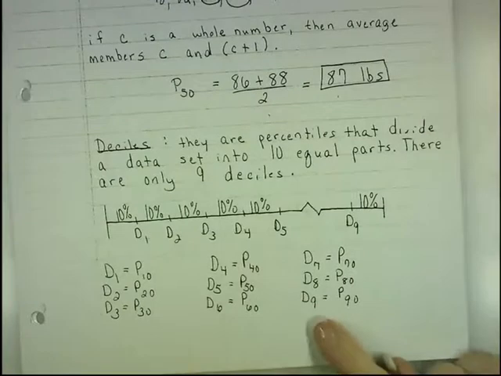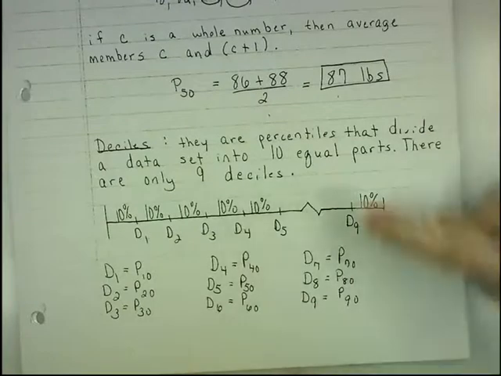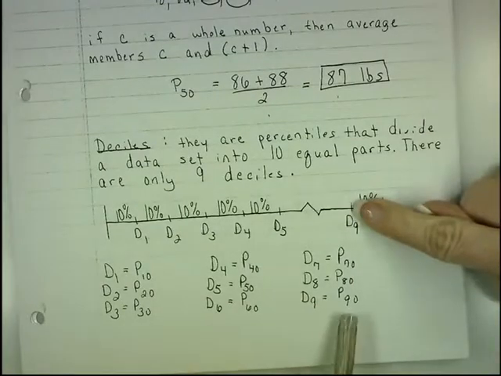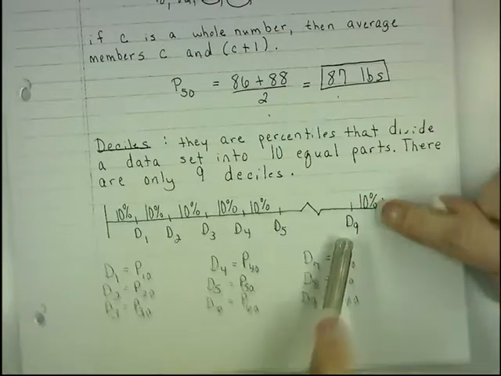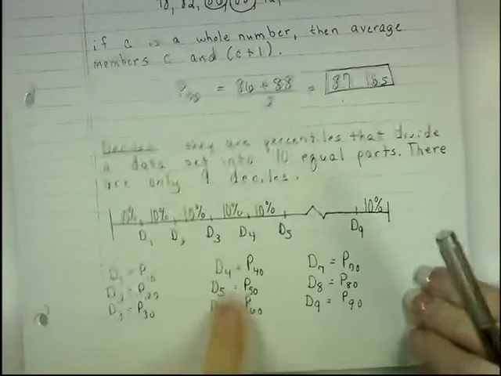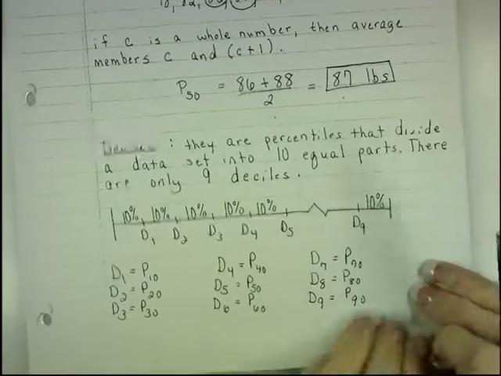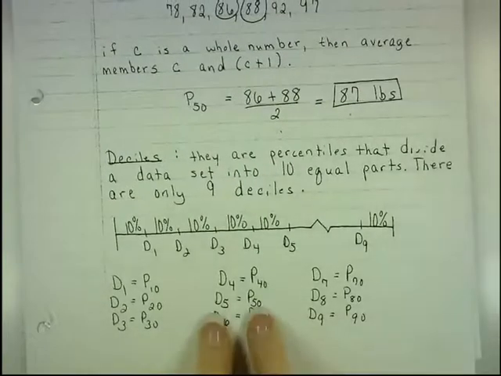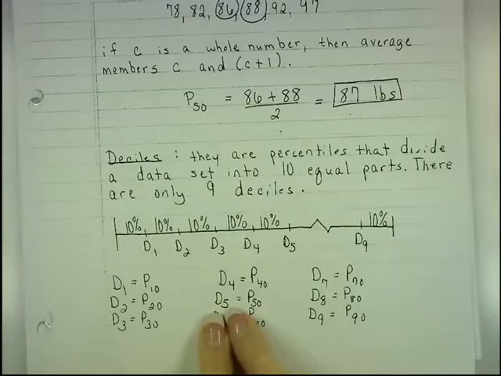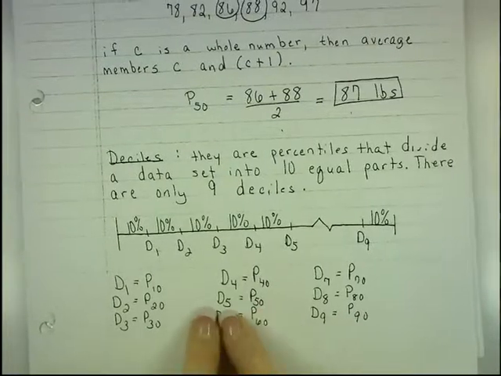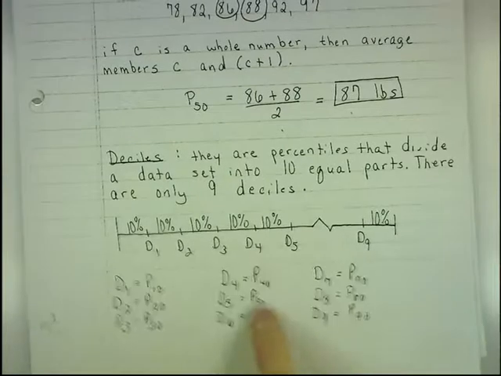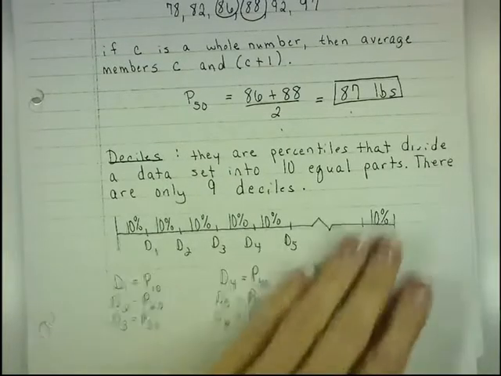If a data value falls at the 9th decile, then it's really the 90th percentile, so I have 90% below it, only 10% above it. So deciles are these corresponding percentiles. And by the way, the 50th percentile is the 5th decile, which both of those are the median of a data set.